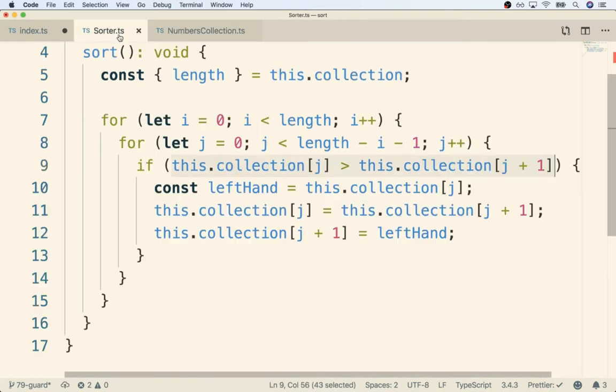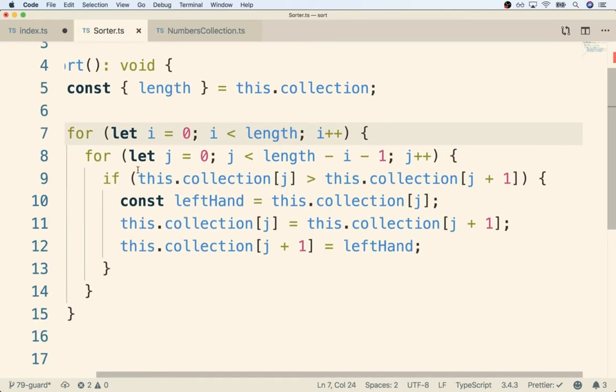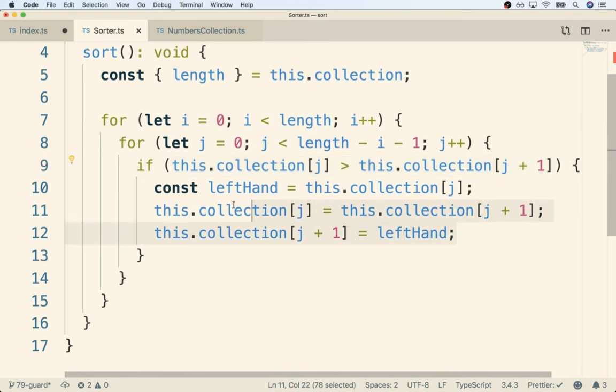That means that back inside of sorter, we have now taken this comparison right here and extracted the array-specific implementation of it into that helper method. So let's now do a very similar thing. We're going to extract the swapping logic over to a helper method on numbers collection.